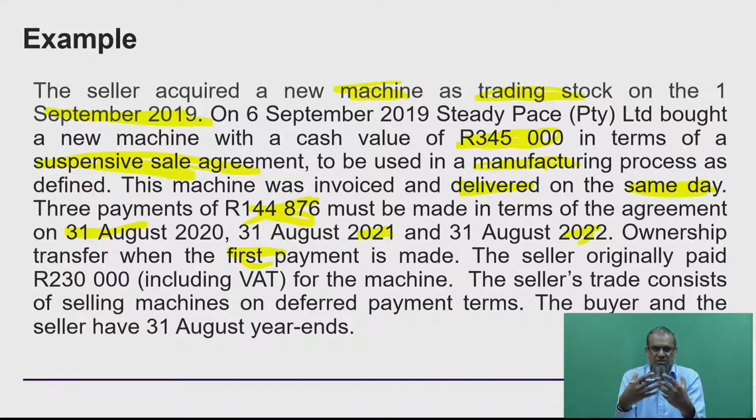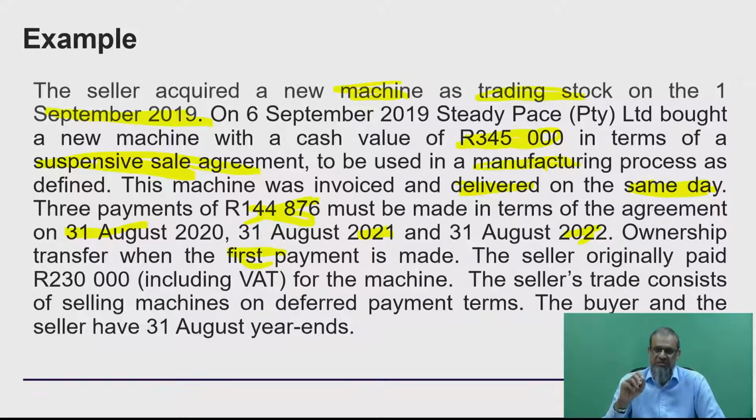I've sold this good trading stock to you. You're going to pay me over 3 years, 144,876 per annum. Obviously, I'm not going to sell you at today's price. There's going to be interest built into those repayments itself. So that repayment has a little bit of VAT. I'm a VAT vendor. There's going to be a little bit of interest in there, and the balance will then be capital. If we then unpack that 144,000.